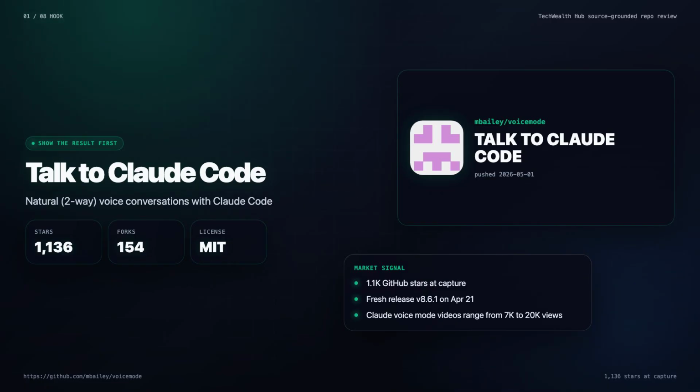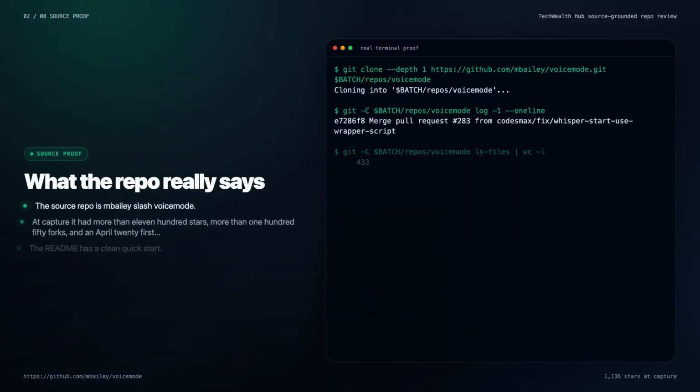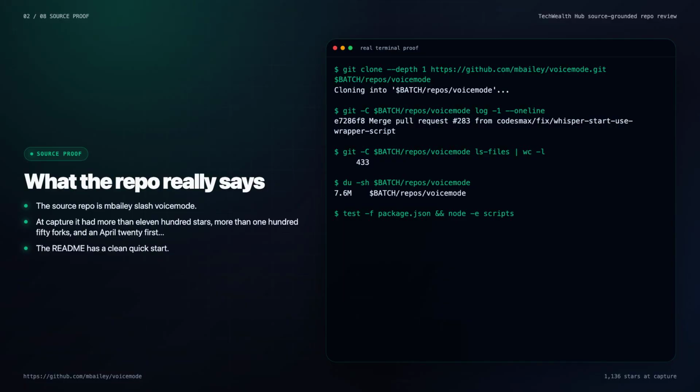Then the video can explain the setup. Voice videos around Claude already get meaningful demand, and this repo is fresh enough to deserve coverage. The angle is not voice assistants in general. It is coding by conversation inside the agent developers already use. The source repo is Bailey/voice mode. At capture, it had more than 1,100 stars, more than 150 forks, and an April 21st release.